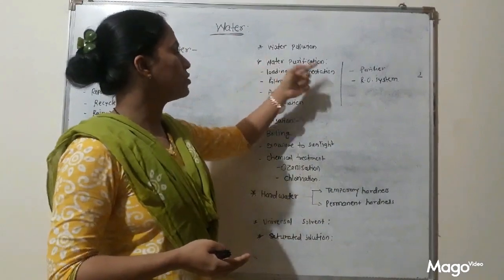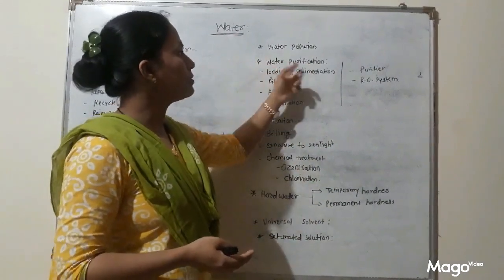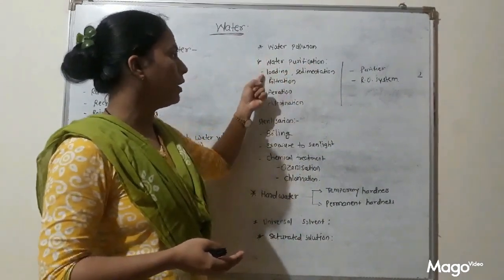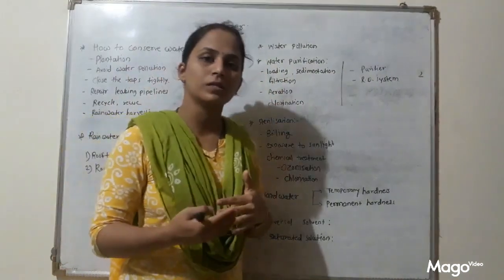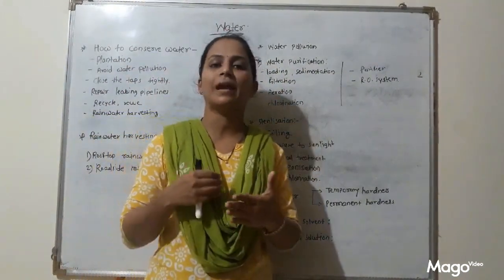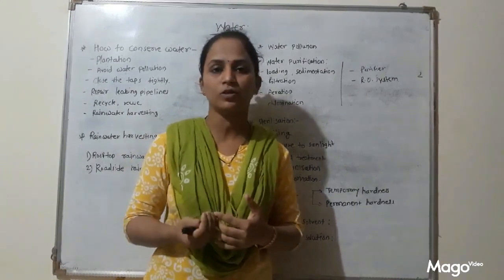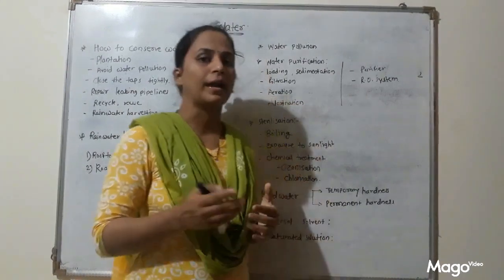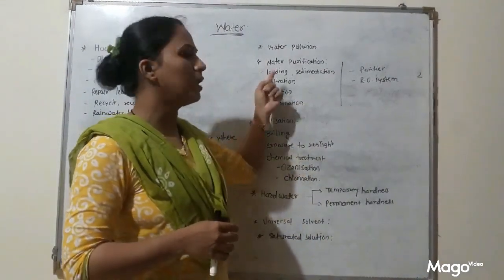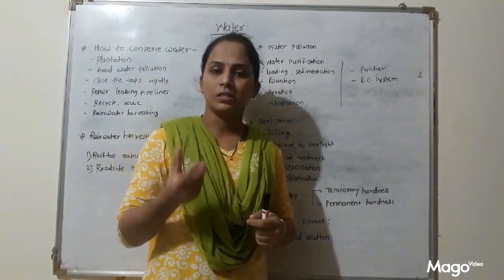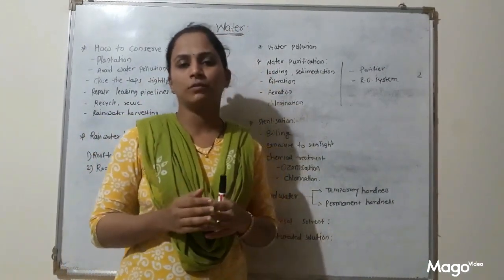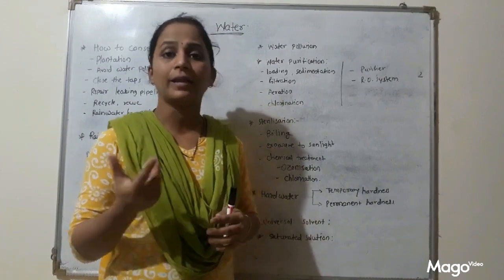So water purification, we can do by loading. What is loading? We have discussed loading, sedimentation, and filtration in my previous video lecture. We have also conducted activities related to that. Loading means a substance used for loading is called a coagulant, like alum.